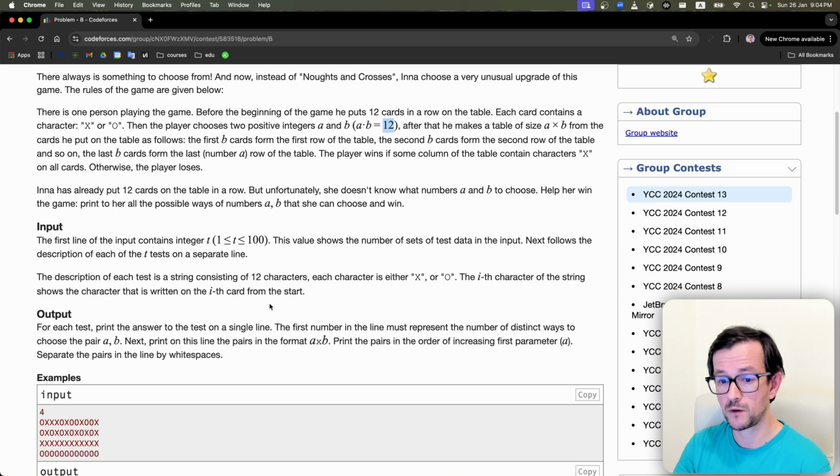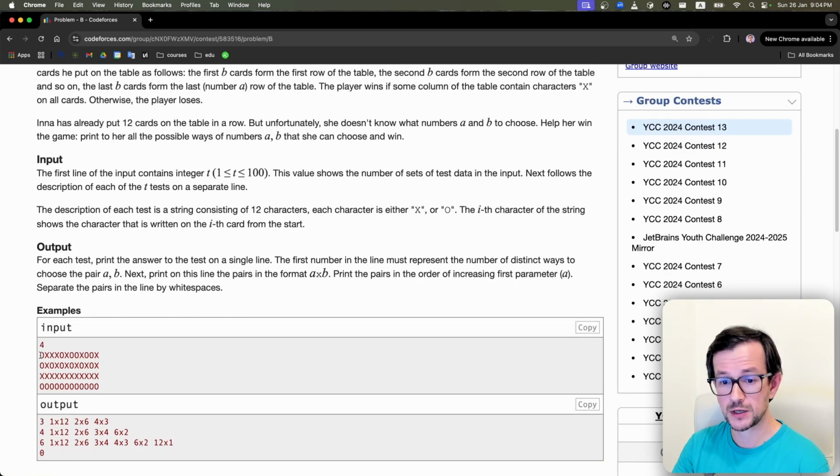So you just check all of them, and check if you arrange these characters into this number of rows and this number of columns, you will have at least one column full of crosses. Pure implementation, no mathematical thinking needed, so just implement what's needed in this problem statement. Again, let's look at my solution.